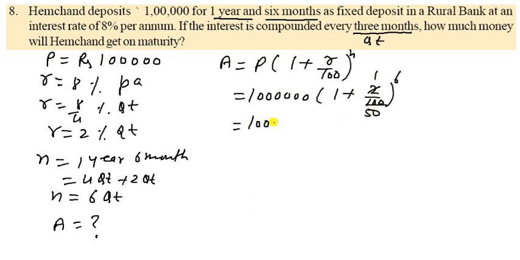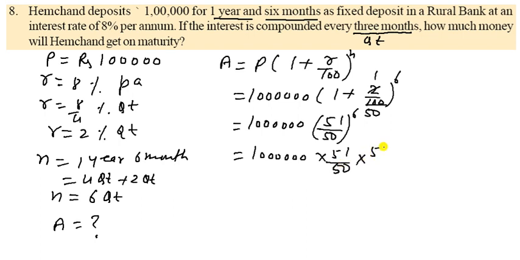So it is 2 1 ja 2 and 2 5 ja, which is 50. So you can say that one is 51 upon 50. And how many powers? That is 6. And it is 1 lakh.